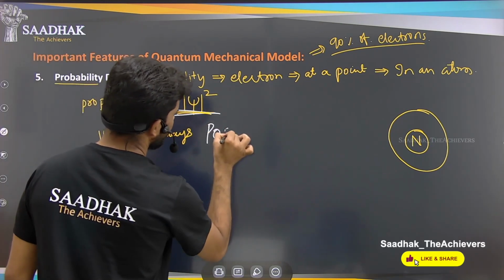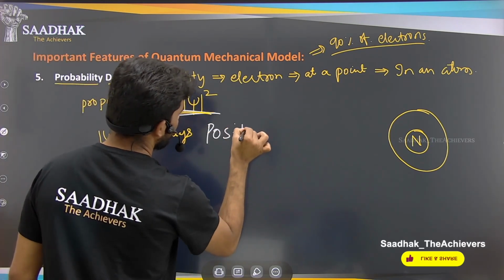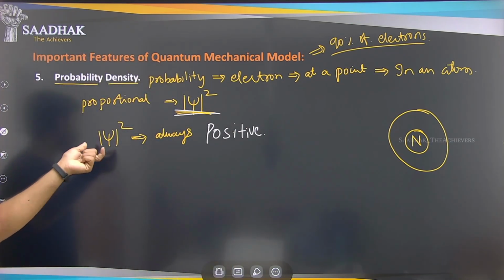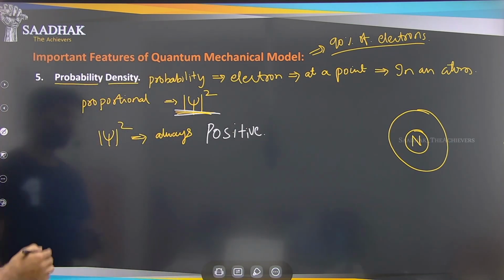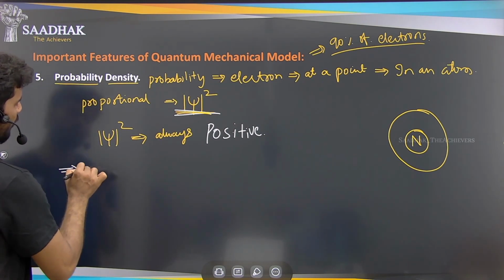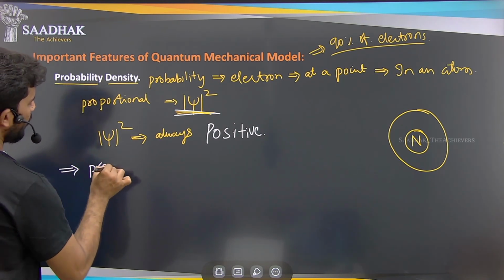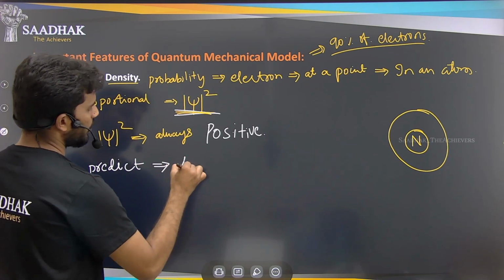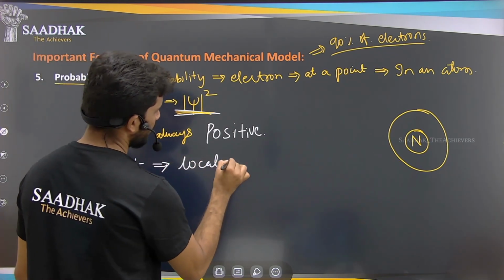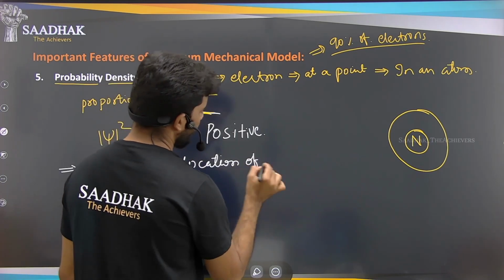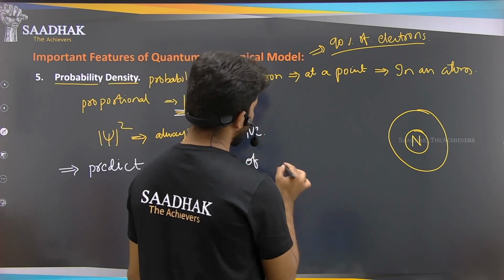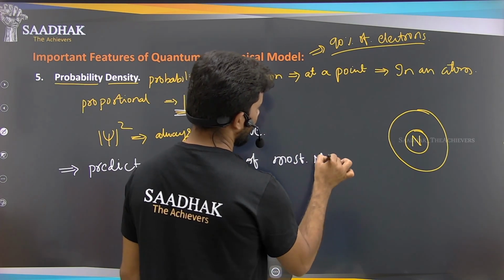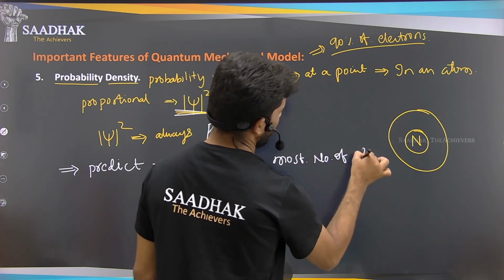And whatever psi square value we get here, by using that we can predict the location of the most number of electrons.